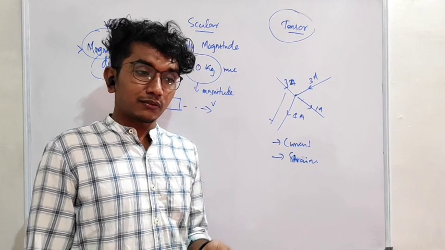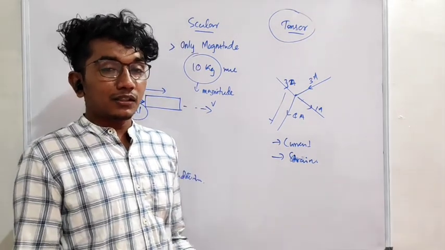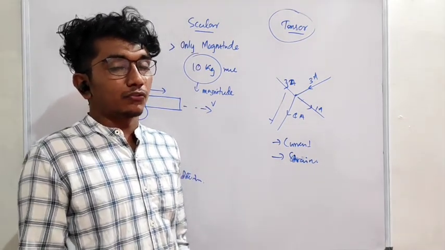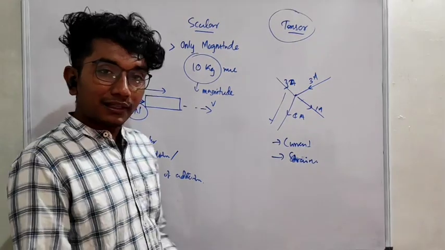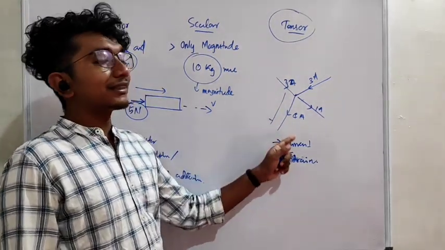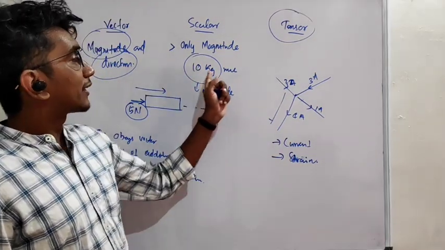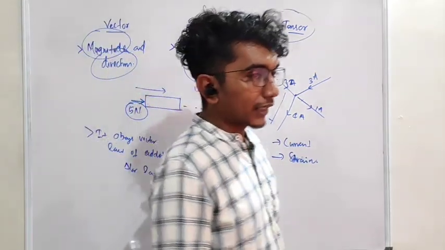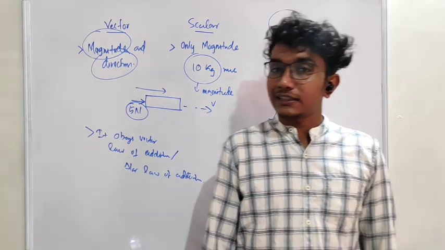Then there is another question: what is the vector law of addition? What is the triangular law of vector addition? That I will explain later. But right now you just keep it in your mind. So this is what is a tensor, and this is what is vector and scalar. I think you got the idea of vector and scalar.